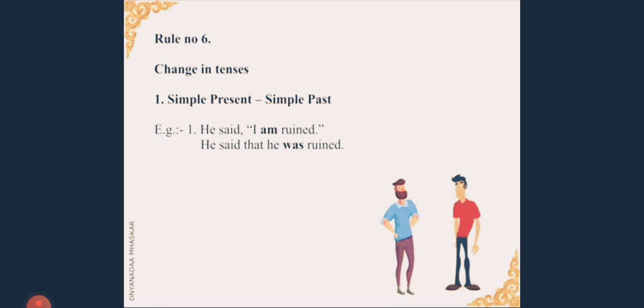Let us see one example. First example: He said, "I am ruined." In reported speech, the sentence changes into: He said that he was ruined. So the sentence in direct speech was in simple present. We change it into simple past as per the rules of indirect speech.